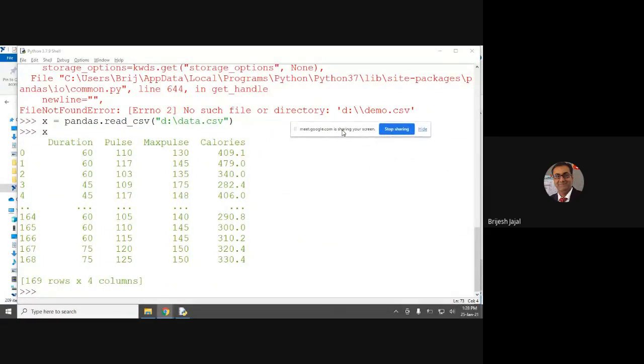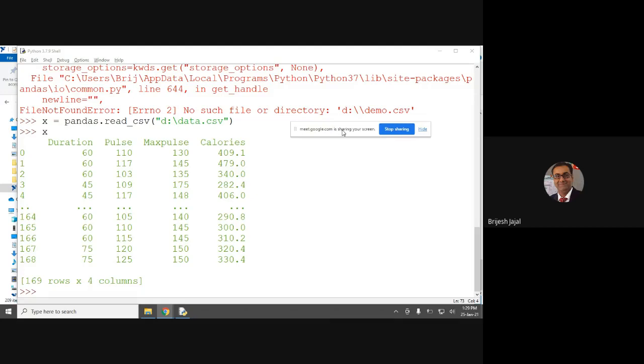So this is the capacity that we have to appreciate, because ultimately, what is the function? This pandas function is not only to extract the values, but to find out the average or perform some decision making task. In this example, it shows 169 rows into 4 columns.